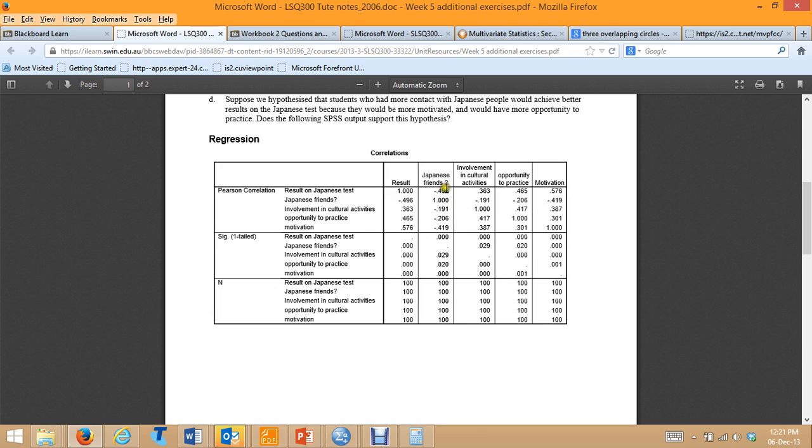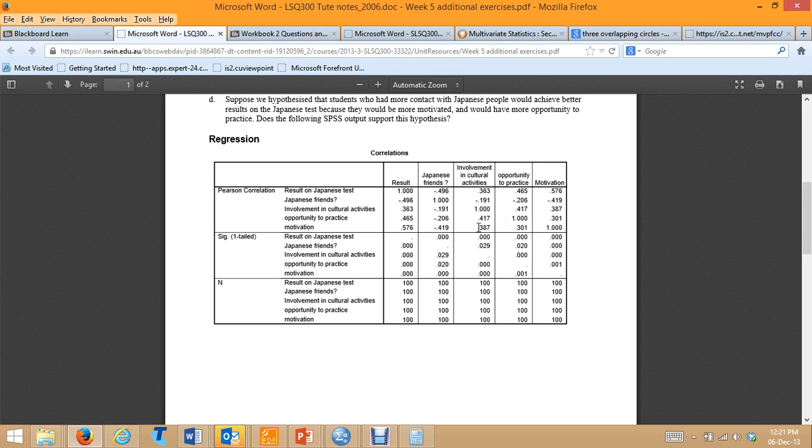So let's look at Japanese friends. Japanese friends correlates with both opportunity to practice and motivation, and involvement in cultural activities also correlates with both of those. So what's happening is that people who are more involved in cultural activities have a greater opportunity to practice Japanese and are more motivated to practice or to learn Japanese, and that accounts for the relationship between involvement in cultural activities and performance on the oral test.